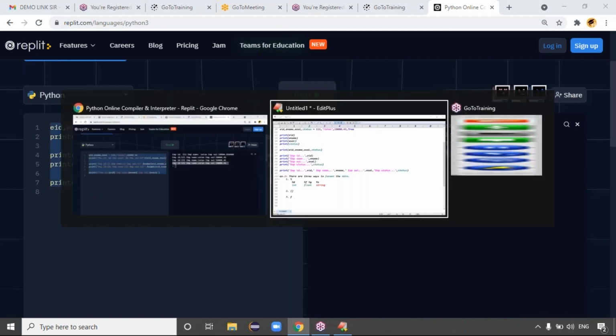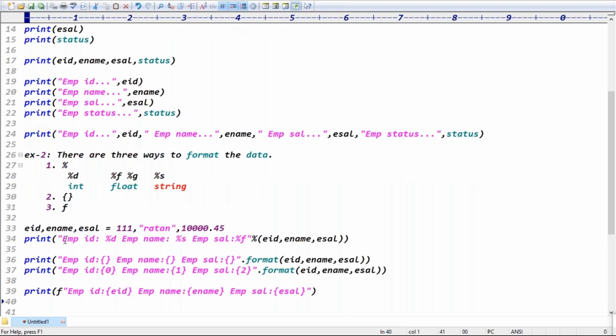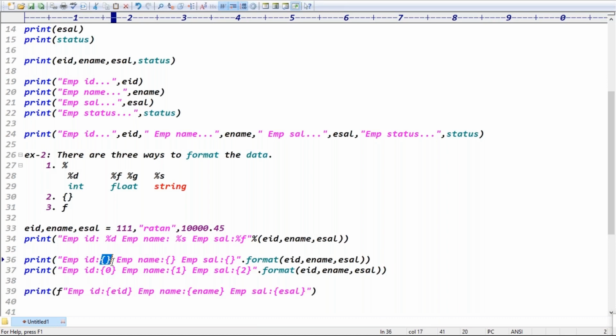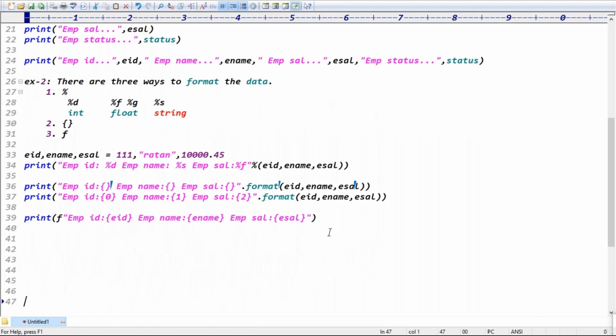So out of these three approaches, which one is recommended to format the data? Is the percentage recommended, braces recommended, or F recommended? See guys, with braces you again have to use the dot format function to substitute three values. So at last, with F you can use employee ID braces EID, employee name braces E name, employee salary braces E salary, right? That's it. The last approach is pretty clear, right?